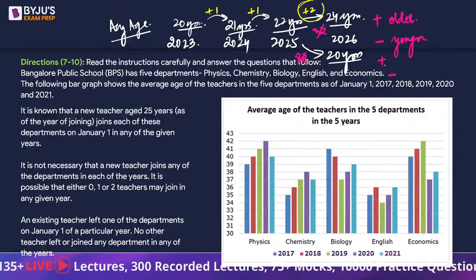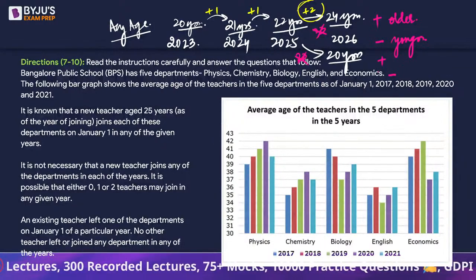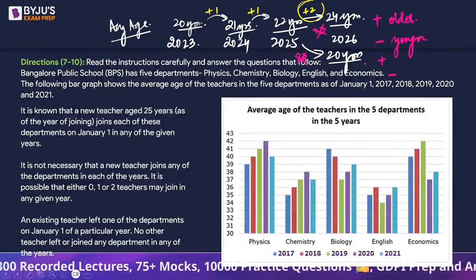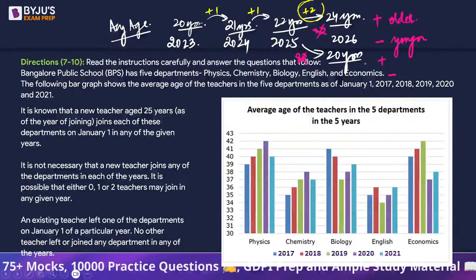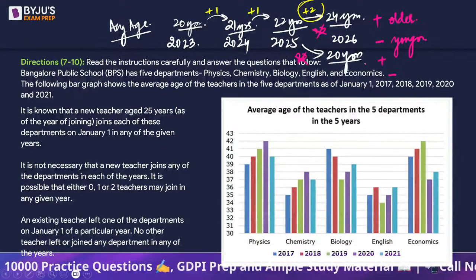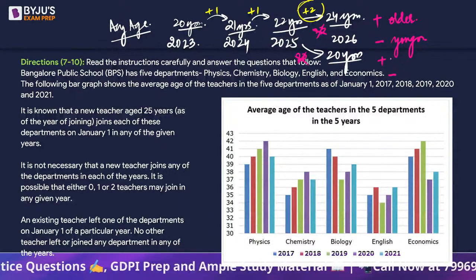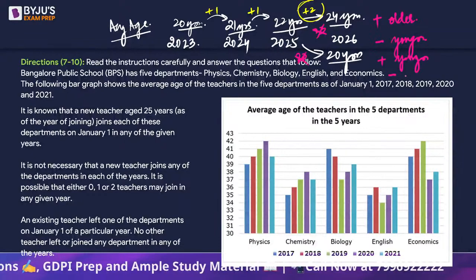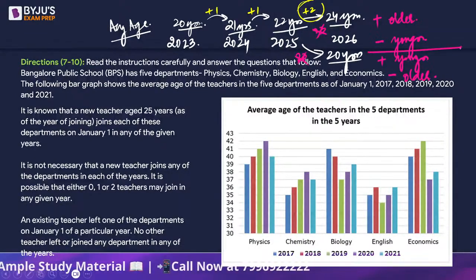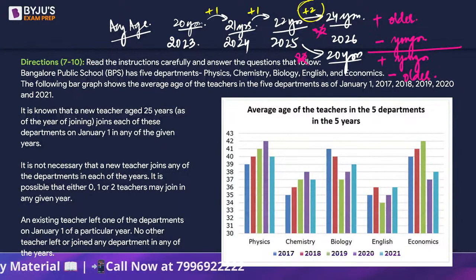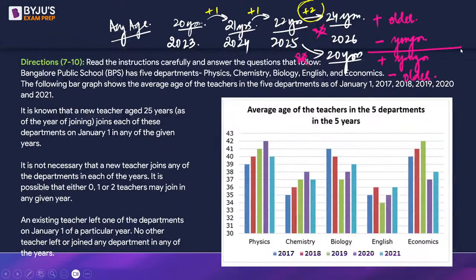Now, if somebody has joined and the average did not increase, right? Everyone is contributing something to it, but the contribution of the new guy was not enough, such that on average the contribution dips. That means a younger guy must have joined, or maybe an older guy must have left. A pure logic-based average approach, right? I hope everybody is fine with this.